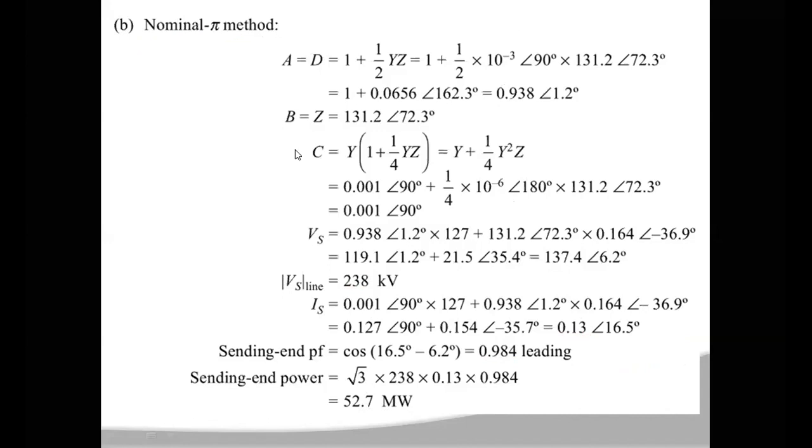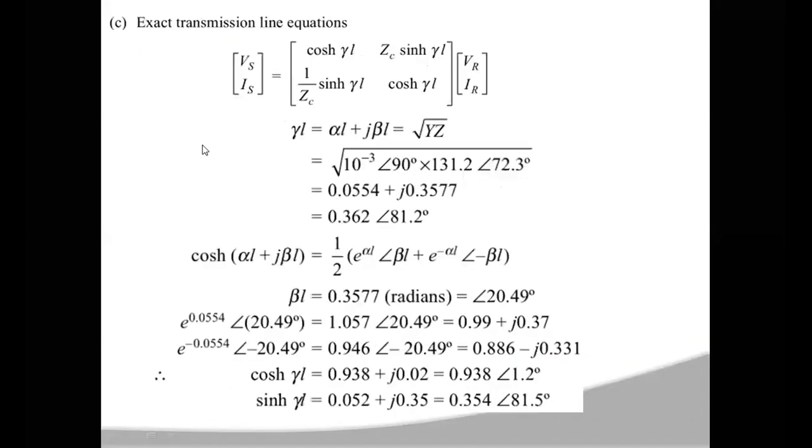Then you use the exact transmission line equation, which is the rigorous solution. If you take the exact solution of your transmission line, you have to consider the long transmission line solution, which is this one. If you represent Vs and Is in matrix form, that can be written as Vs, Is equal to cosh gamma L, Zc into sinh gamma L, sinh gamma L by Zc, cosh gamma L, into VR, IR.